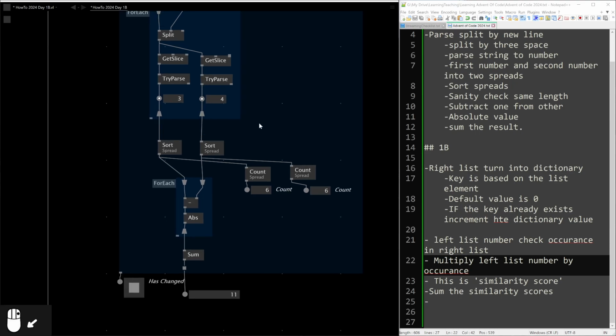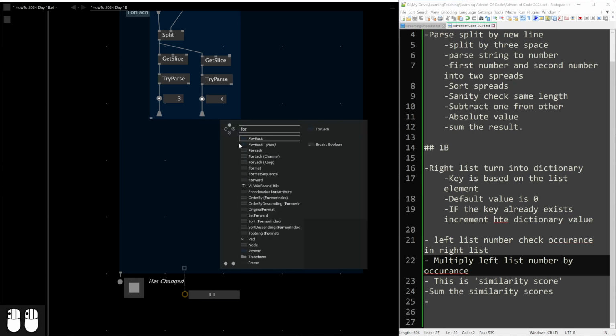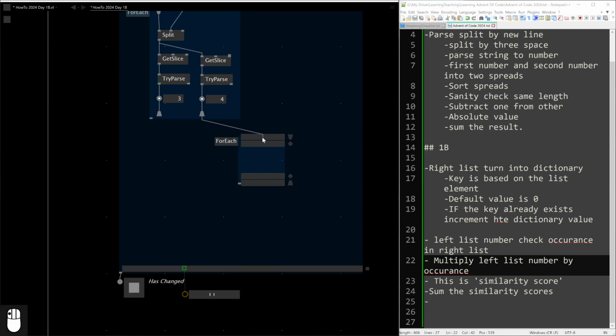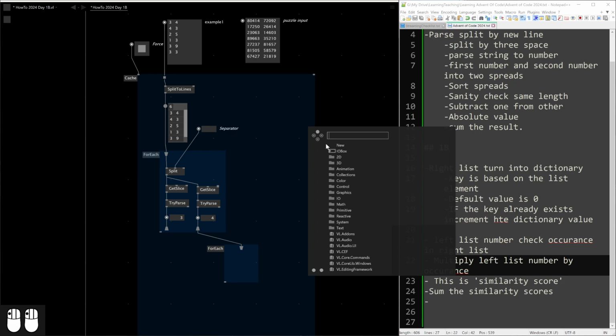So the right list we need to turn into a dictionary, and I think things are different here more or less. The right list gets turned into a dictionary, and we still iterate it to do that. So for each right list item, we need a certain kind of dictionary. This is another detail.